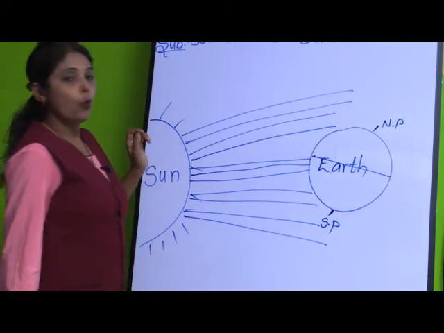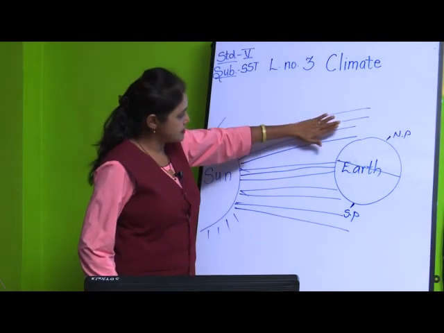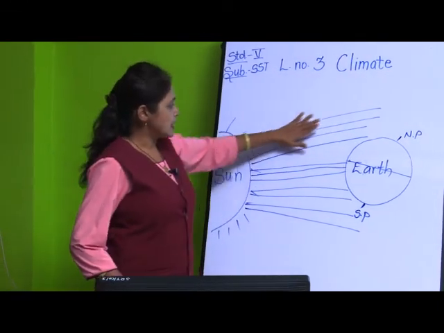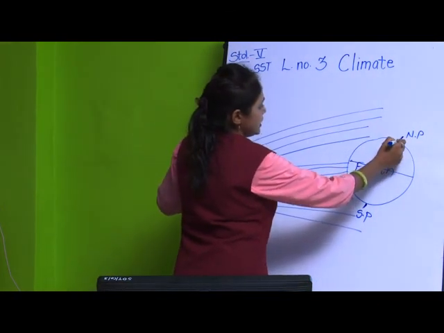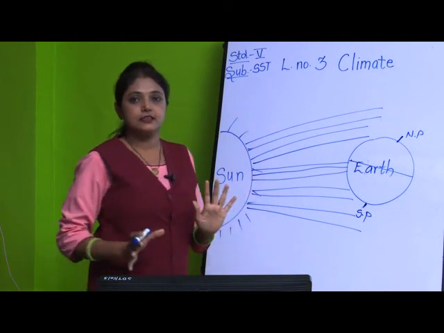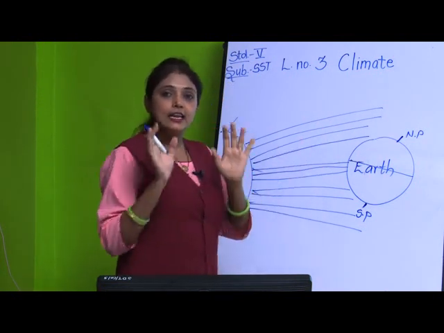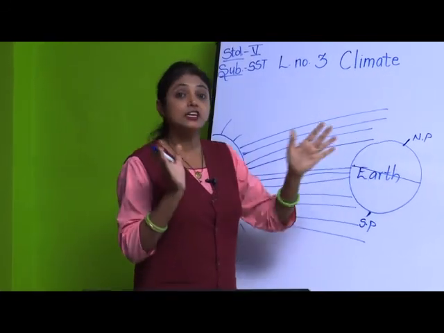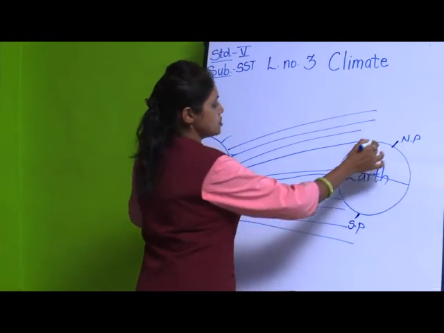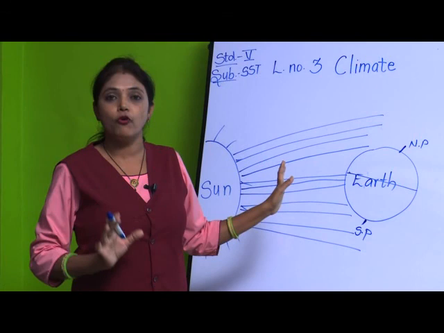So, now what will happen? As the sun rays move slant, you can see the sun here even after the sun has set. So, here the sunlight is less, but because of the tilt, if the earth was straight, then you would not have seen the sun for 24 hours.